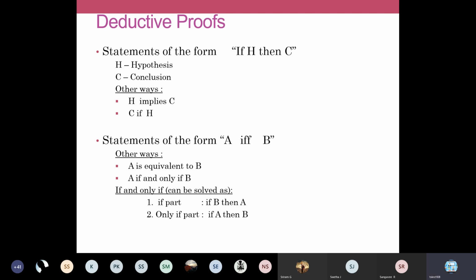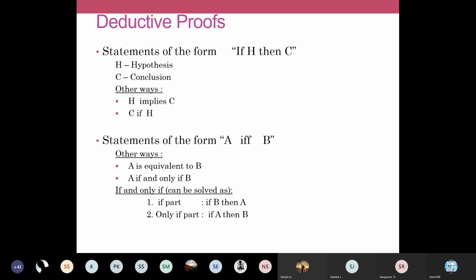Show that if there is an NFA, then there is a DFA. So you have to understand that the theorem states that if initially there is an NFA, you have to prove that it can be converted into a DFA accepting the same language.